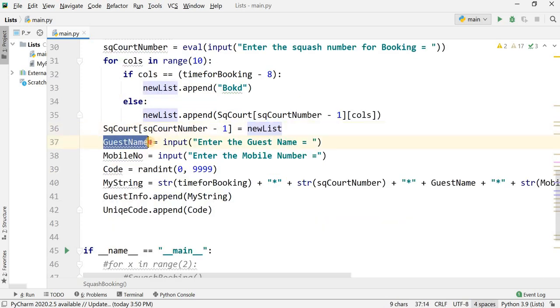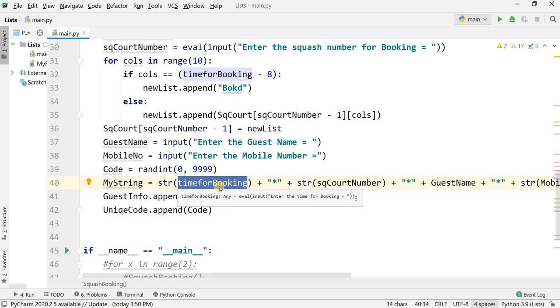After this, the guest name is input by the user, the mobile number is also input by the user, and here is a random digit. The random digit ranges from 0 to 9999. That will be a code, and if I want to write code here, it will display the code also. After this, I'm concatenating.